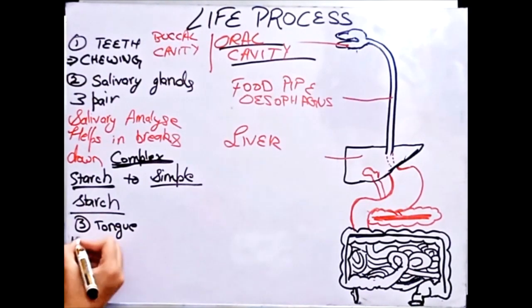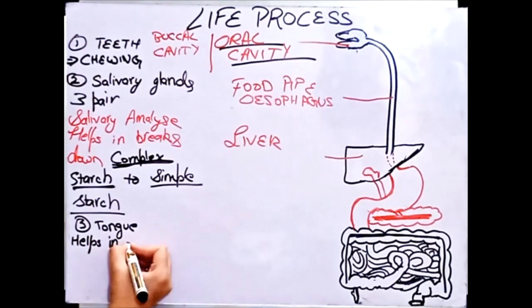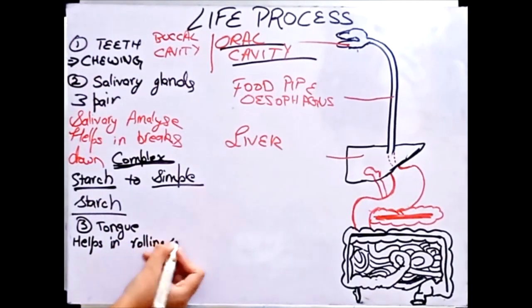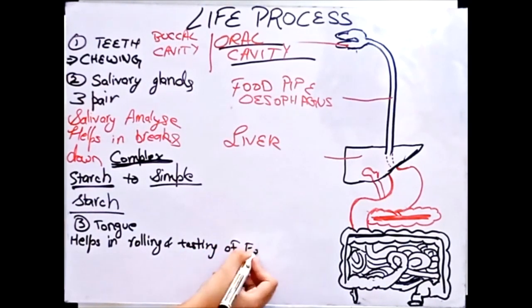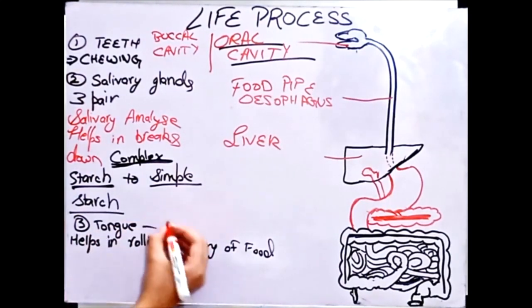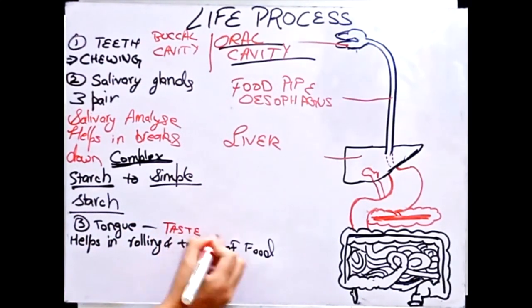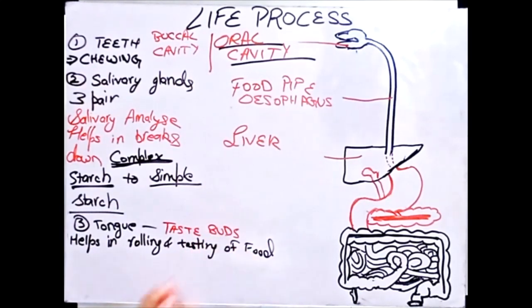It helps in rolling and tasting of food. We know the taste by our tongue because it has taste buds. We viewed the diagrams as well in our junior classes. So it helps in rolling the food and tasting of food.